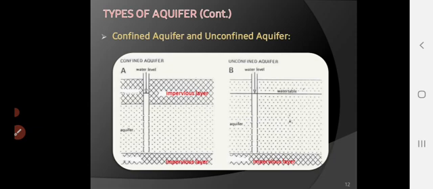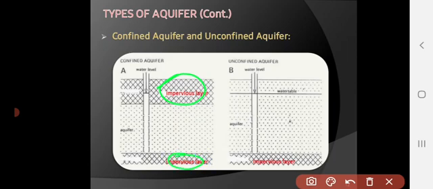So a confined aquifer means its top and bottom layers are impermeable, and if we get water in between, then this type of geological formation is known as a confined aquifer.